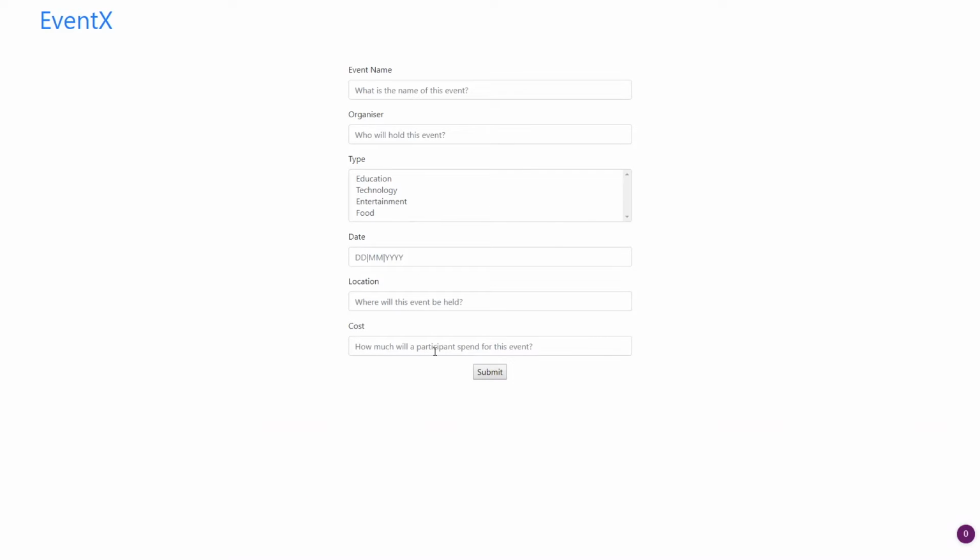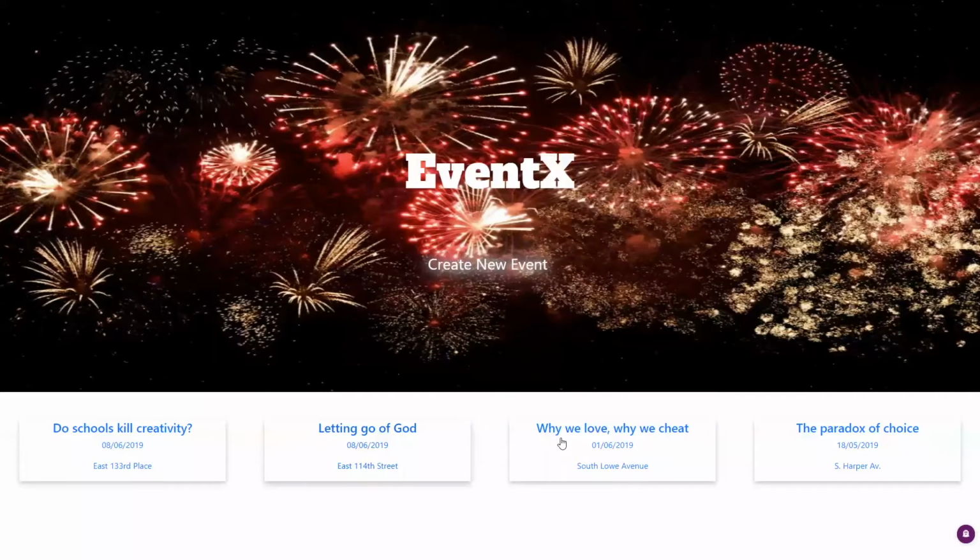After they input all necessary information, the Submit button will post the information and PHP will validate and insert this event to our database. Back to the homepage. The 4 events here are selected with our recommendation algorithm. We use linear regression to find out the most popular events. For the current data, entertainment is viewed by more people, so entertainment events will appear more frequently in the homepage. Of course, this may change when people are more attracted to other types of events.